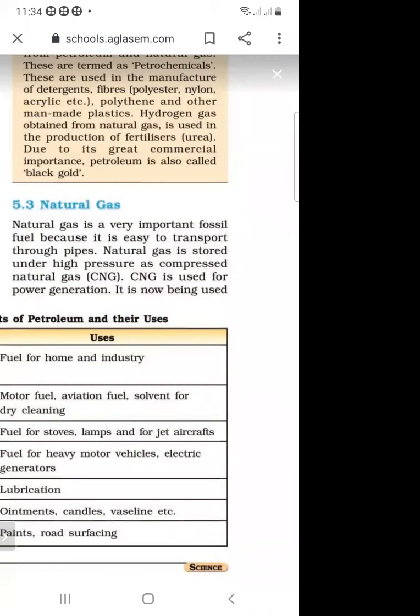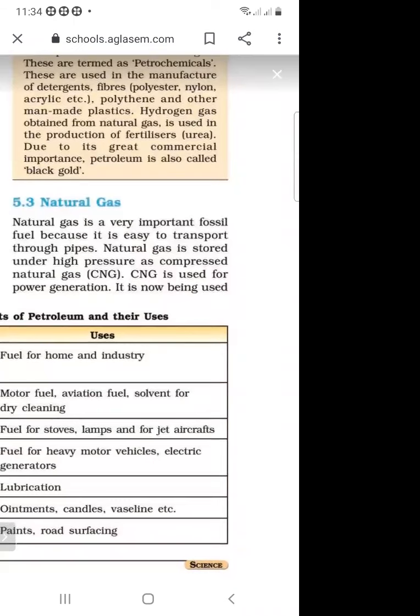It is supplied through pipes, in every home. So in our homes, how is natural gas obtained? Natural gas is obtained in our homes through the pipes from the main line.